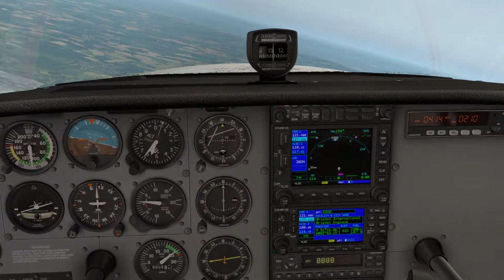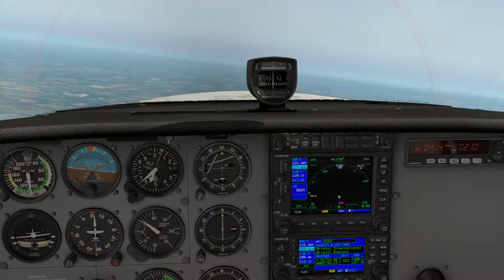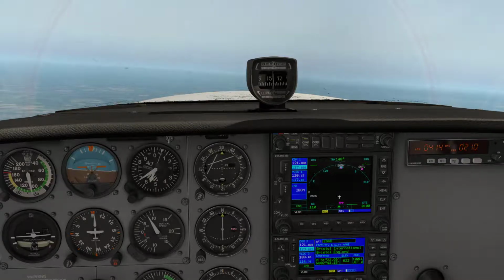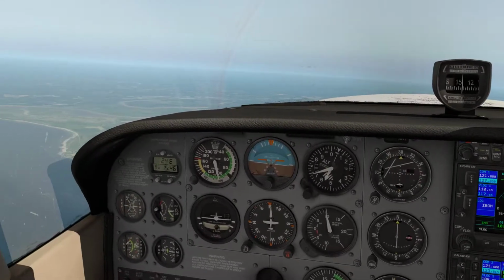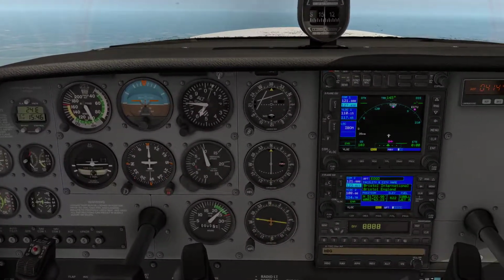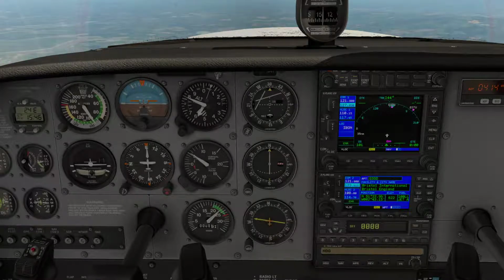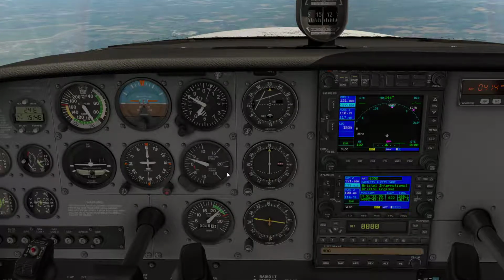Now currently we're flying at just about 5,700 feet. Well, I like to see a bit of scenery when I'm flying, so I'm going to descend down to about 2,500 feet.